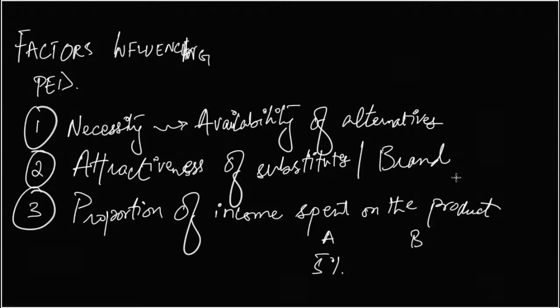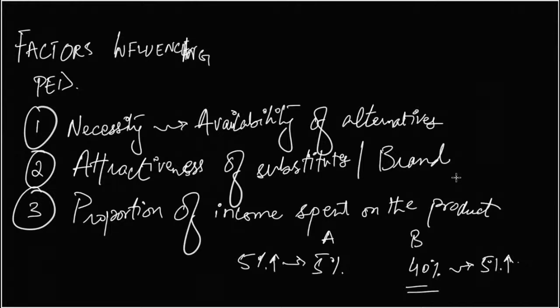If there is just a 5% increase in the price of this product, it would matter a lot. But the same 5% increase in the price of the other product won't matter that much, because already a low percentage of my income is getting spent on that, so it won't affect me that much.